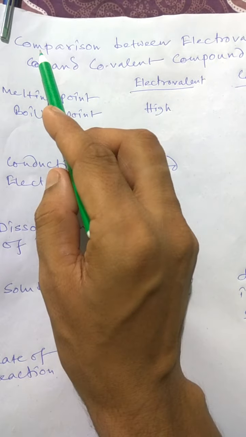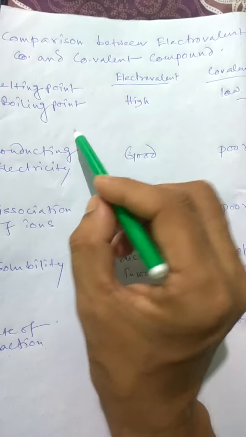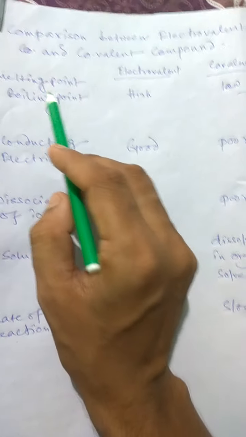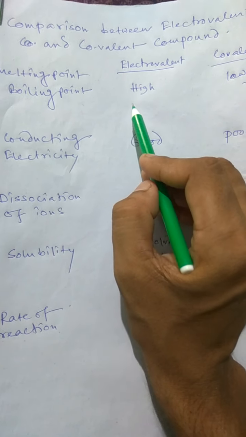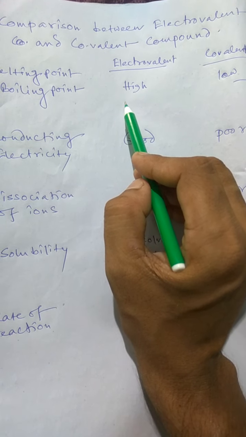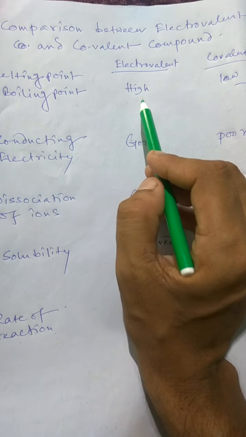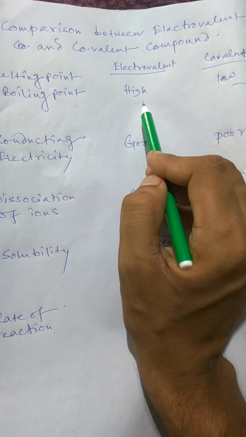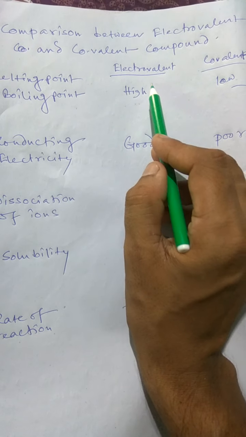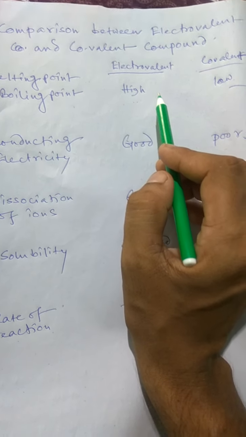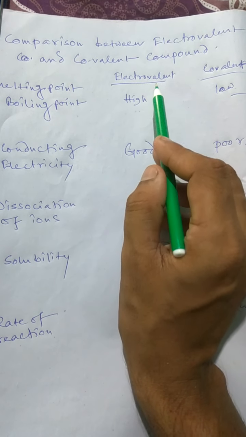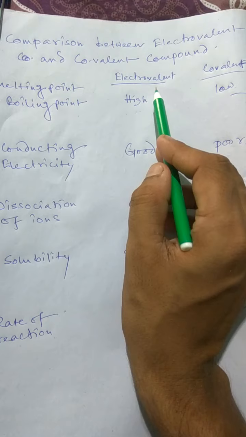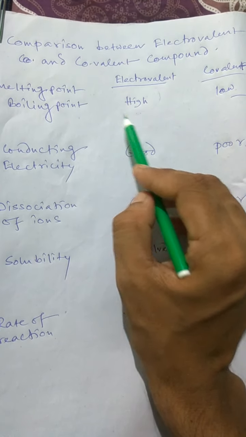Now come to the point: comparison between electrovalent and covalent compounds. In case of melting point and boiling point, as the force of attraction between the atoms in an ionic compound is very high, the breaking of the bond is difficult. So the melting point and boiling point of an electrovalent or ionic compound is very high.